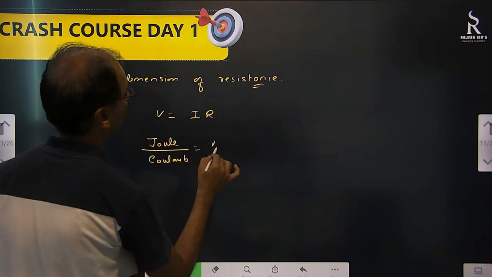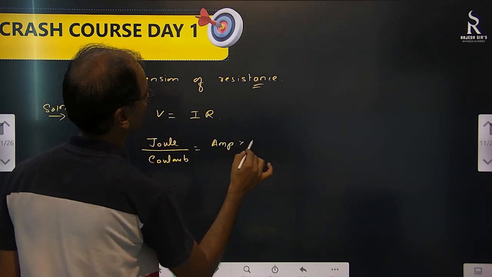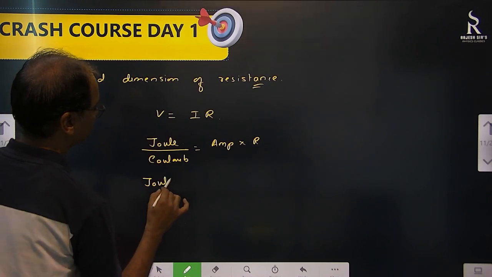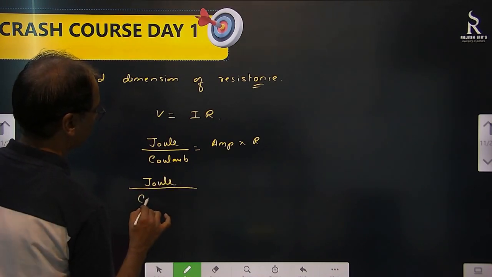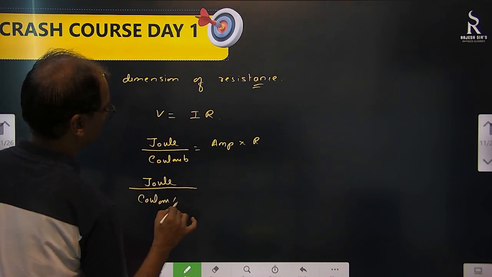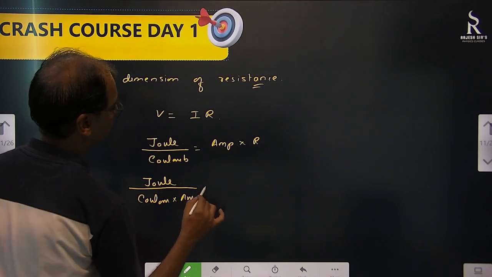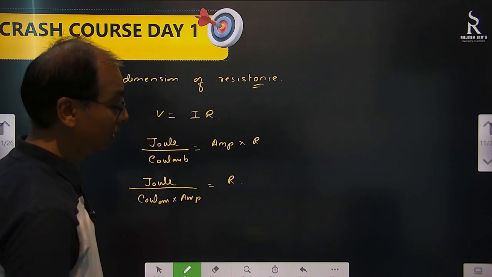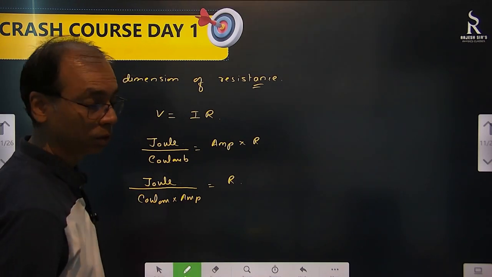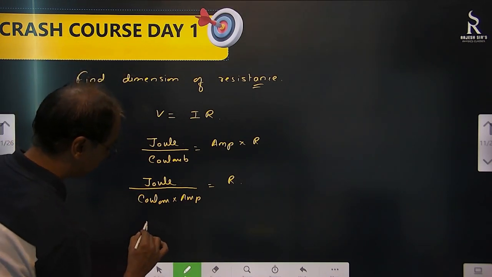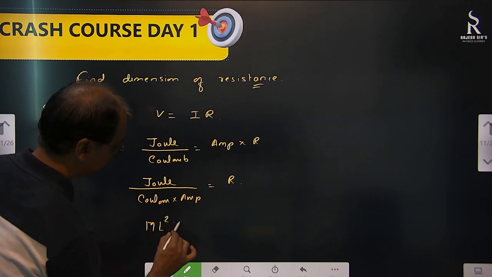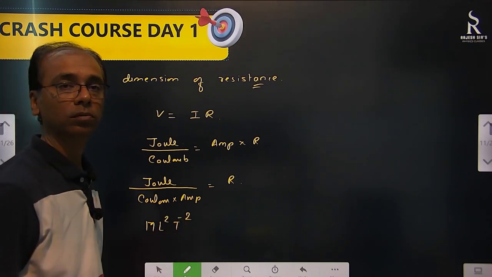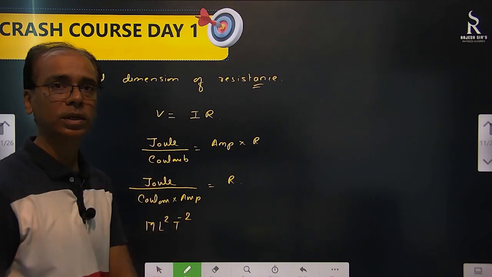So R we can write as joule by coulomb into ampere. Joule means energy. How to write energy in basic fundamental units? M L to the power 2 T to the power minus 2.